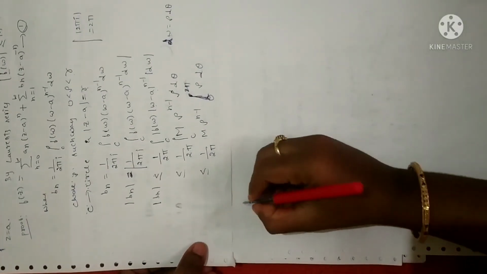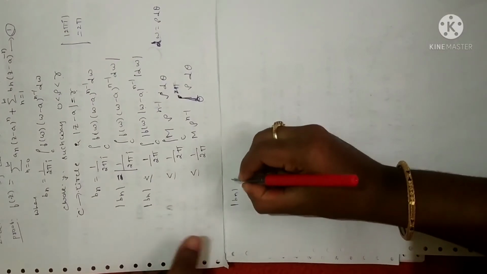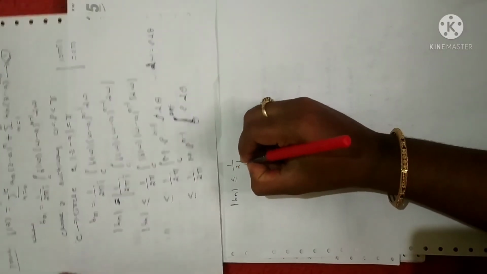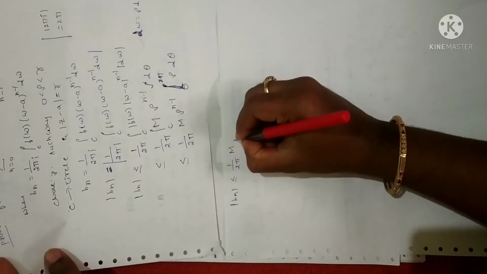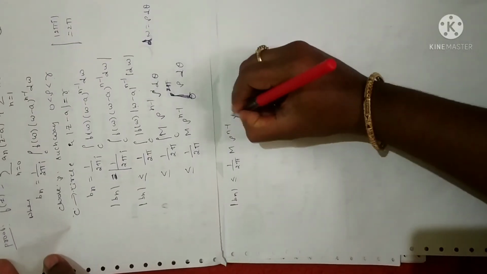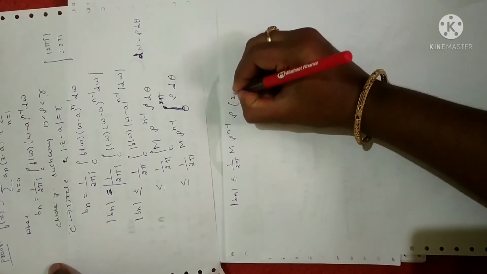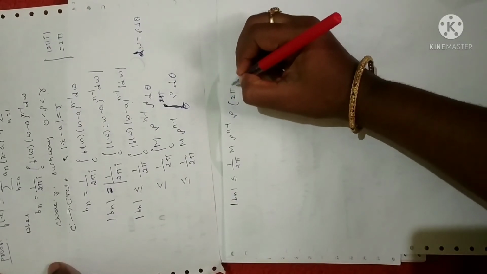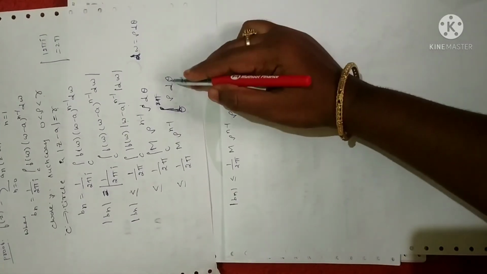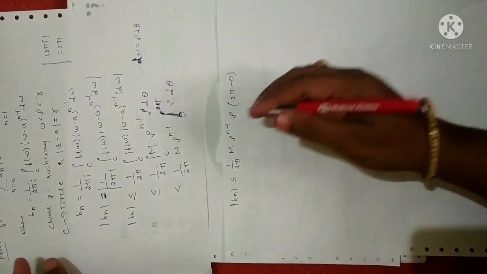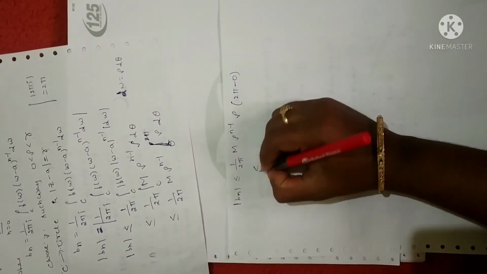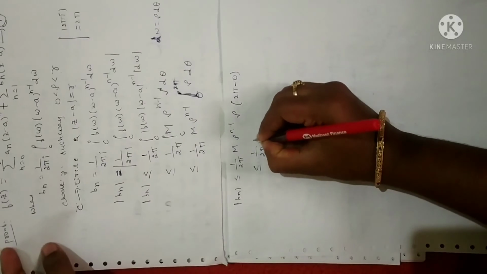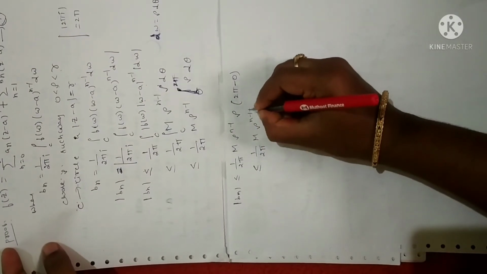So I can write this as magnitude of Bn is less than or equal to 1 by 2 pi into M into rho power of n minus 1, rho as it is. Now for d theta the upper limit is 2 pi, into upper limit minus lower limit, which is 0. Theta you are going to get; rho is again a constant. So this is less than or equal to 1 by 2 pi into M into rho power of n minus 1 plus 1.